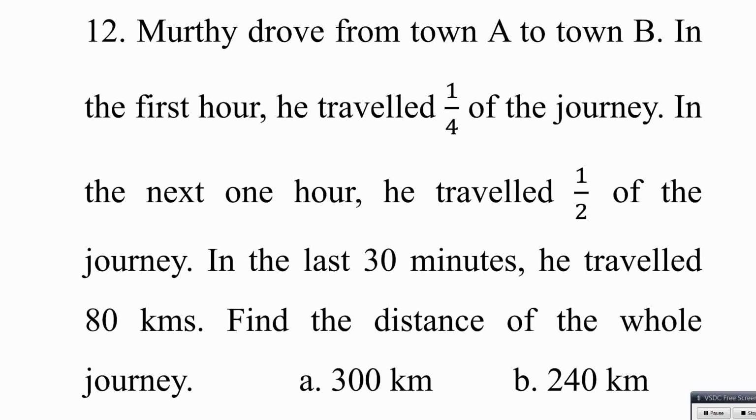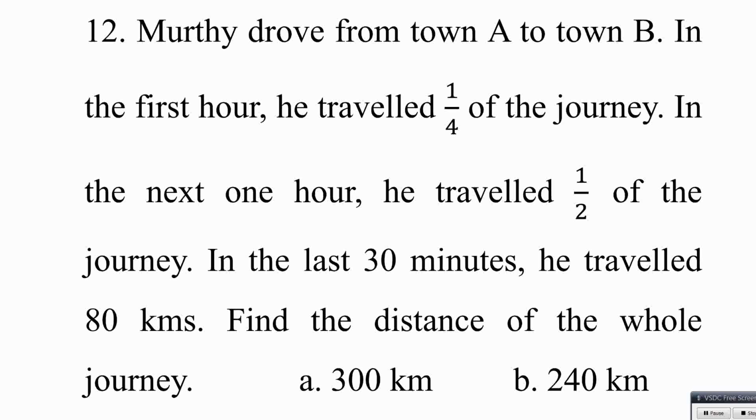Listen, okay, see, the same concept they ask at a high level means they'll ask average speed, a lot of other things. Here they're asking very simple. 1/4 and half gone means still 1/4 is there. 1/4 is 80, total distance is 320. They're asking total distance. How do you know 1/4, sir? Out of the total, 1/4 is the first 1 hour, next hour half. Out of the total, 1/4 and half completed means still 1/4 is there.